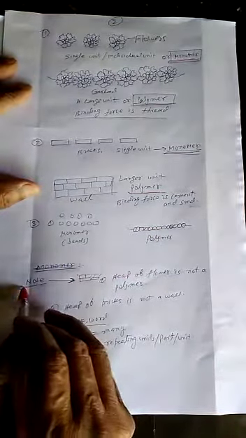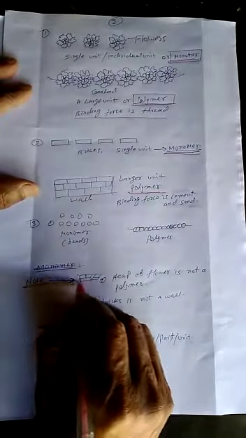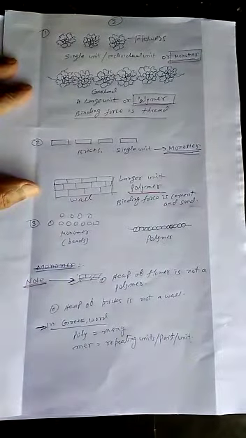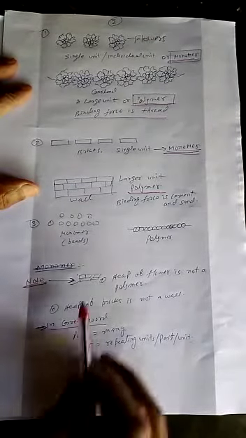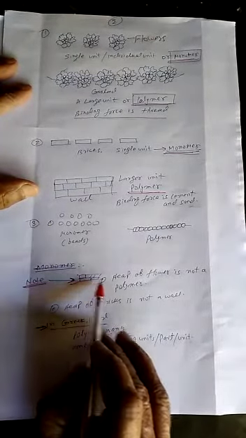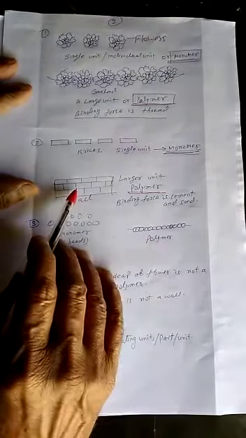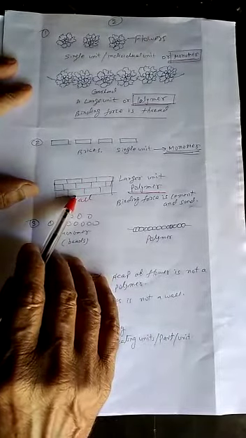Here one thing must be clear: if we keep a large number of bricks one above the other, as I have kept here, it means the heap of bricks is not a polymer. A heap of bricks is not a polymer. To form a polymer, each individual unit should be joined together in a particular fashion, as they are joined here.